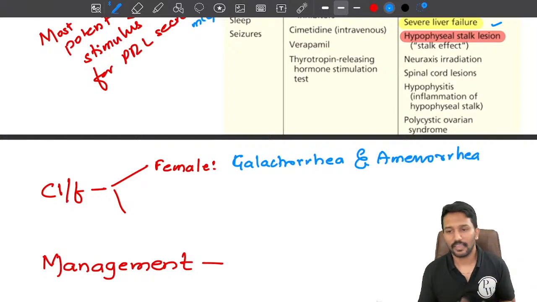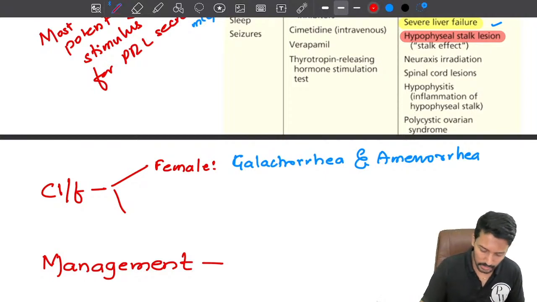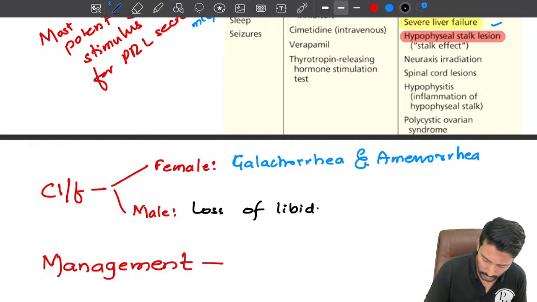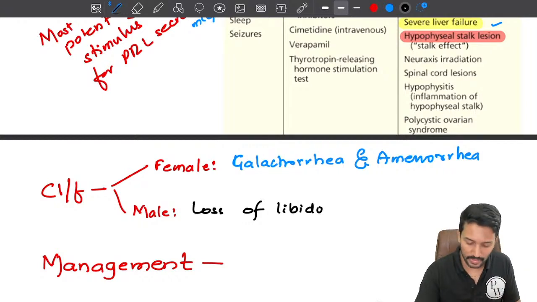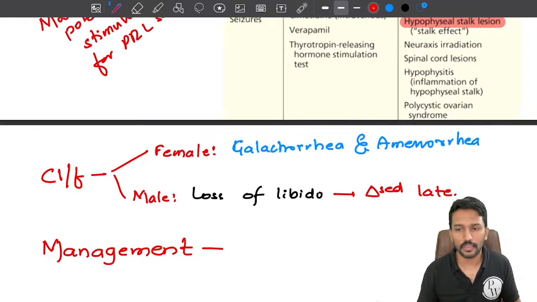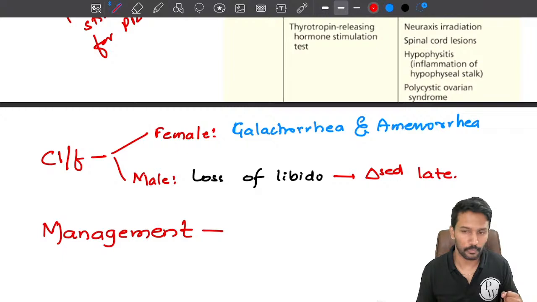Obviously, a male is less likely to have galactorrhea because his breasts are not primed for milk production. So a male will generally present with loss of libido, meaning loss of interest in sexual activities. That is why males are diagnosed late in comparison to females. Diagnosed late, because if a male is having issues with his sexual function, he is unlikely to seek medical care in the early stages. Only when he develops symptoms of a prolactin producing tumor like bitemporal hemianopia, he will come